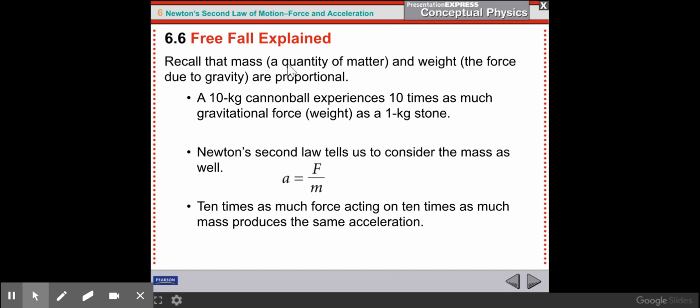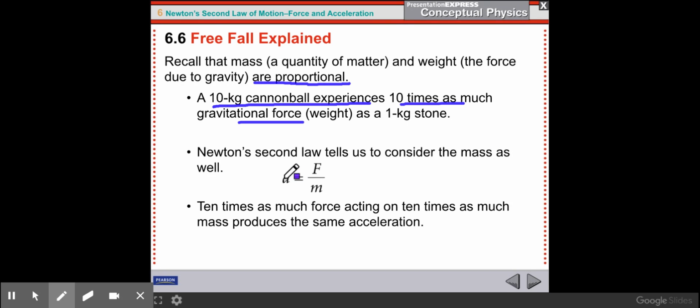So, if you recall, mass, which is the quantity of matter, and weight, which is the force due to gravity, are proportional. The weight of an object is mg. So a 10-kilogram cannonball would experience 10 times as much gravitational force as a 1-kilogram stone. It has 10 times the mass, so the weight will be 10 times as much, and the weight is the force that gravity puts on an object. So in Newton's second law, F here would be the weight.